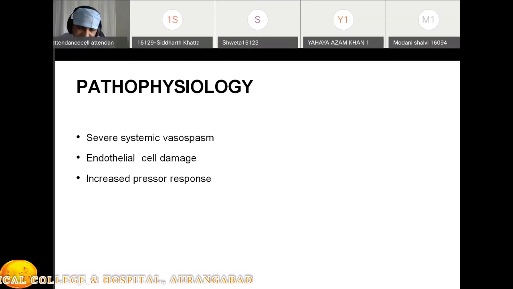And I already explained the increased pressor response, or the response to vasoconstrictive prostaglandins. So the different prostaglandins are responsible for the vasoconstriction.